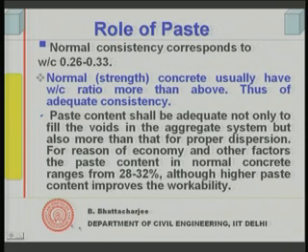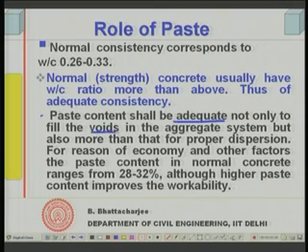Well, paste content should be adequate. This is clear, that paste content shall be adequate, that means the matrix must be sufficient. It should be sufficient to fill in all the voids in the aggregate system, but also more than that for proper dispersion. So it should be more than what is required to fill the interstitial space between aggregates when they are compacted alone.